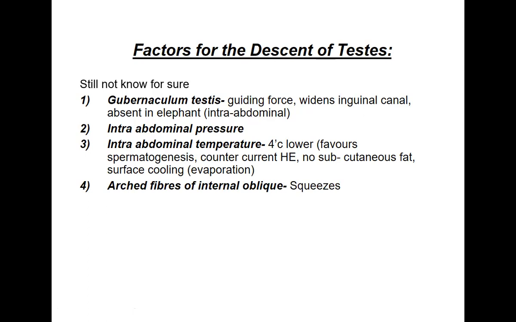So it is thought this intra-abdominal temperature is also a factor. Then the arching fibers of the internal oblique. As you know, the internal oblique fibers form the anterior wall, the roof, and the posterior wall for the inguinal canal. So these arching fibers of the internal oblique squeeze whenever you move and do any work which increases the intra-abdominal pressure. This squeezing might also help in the descent of the testis, as well as the uncurling of the fetal curves. The fetus will be totally curved, but the uncurling of the fetal curves might also help in the descent of the testis.